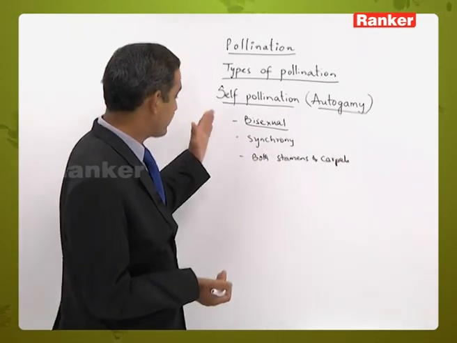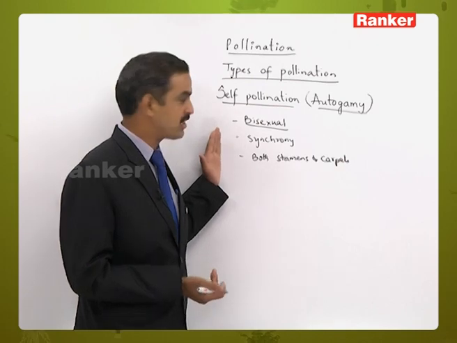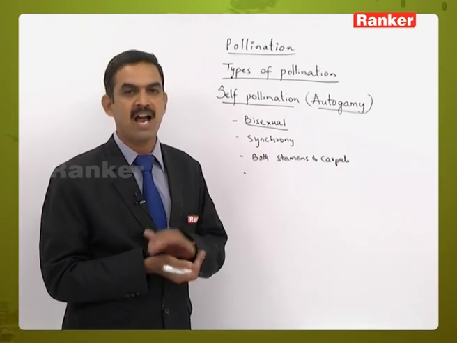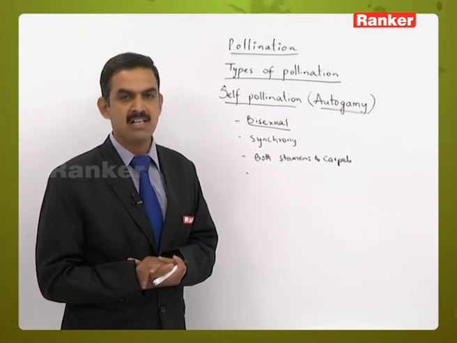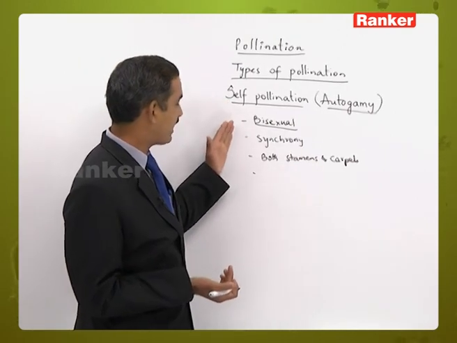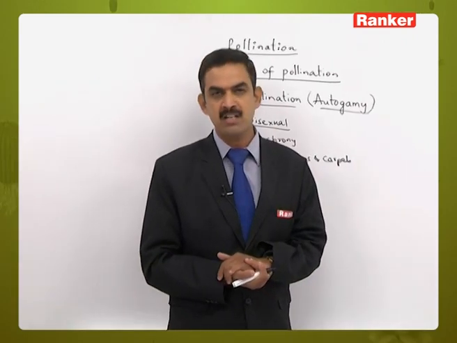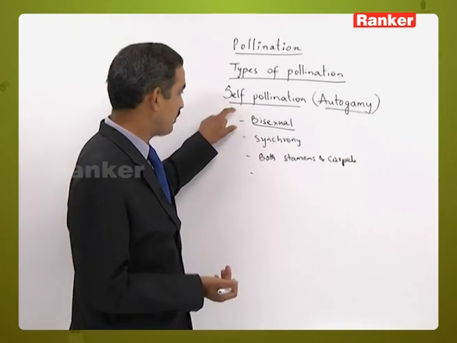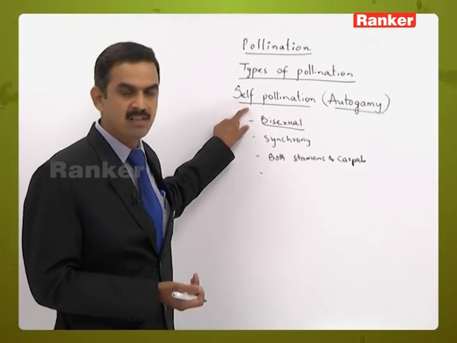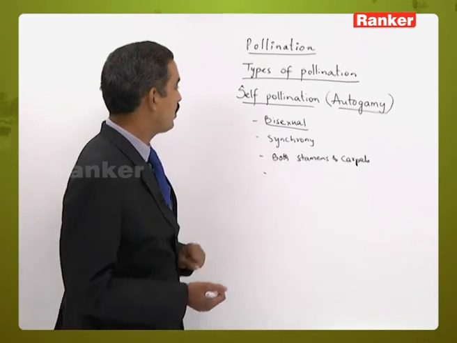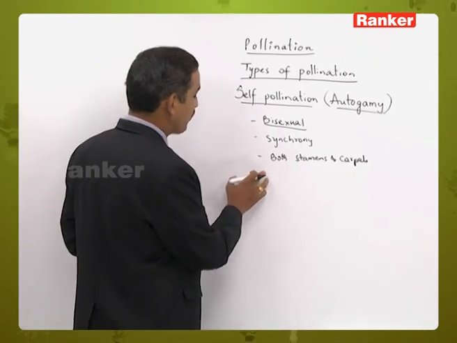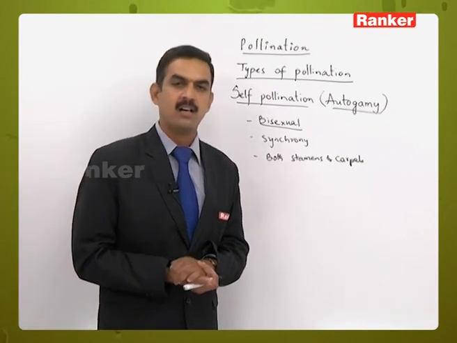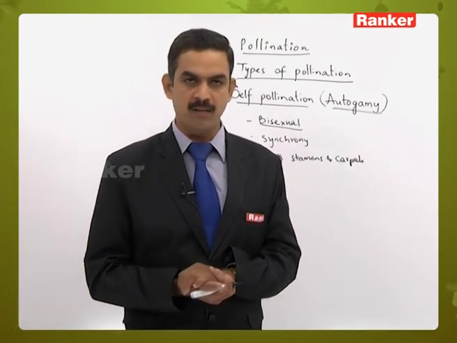So, these are the conditions required for self-pollination, and of course, one more is synchrony, which means the maturity time of the androecium and gynoecium should be nearly the same. These are the primary requirements for self-pollination in a flower. But out of these, the most important one is the bisexual condition. Here, there are some conditions where the flowers sometimes remain closed throughout their life, and in most cases the flowers are open. Based on that,